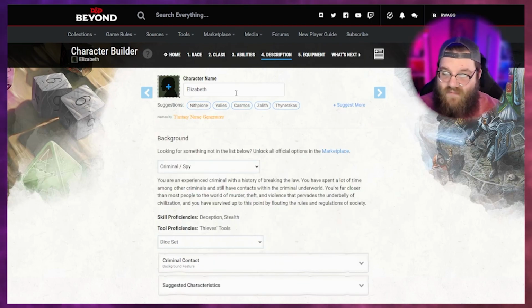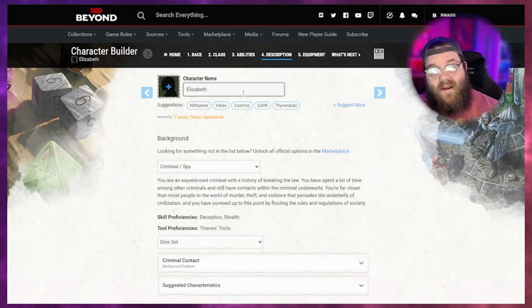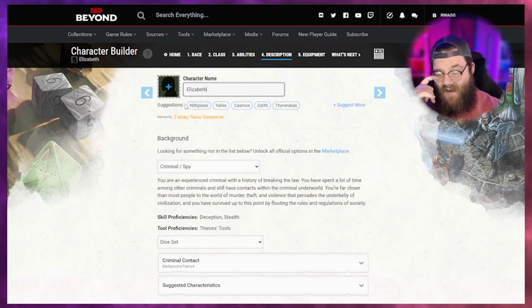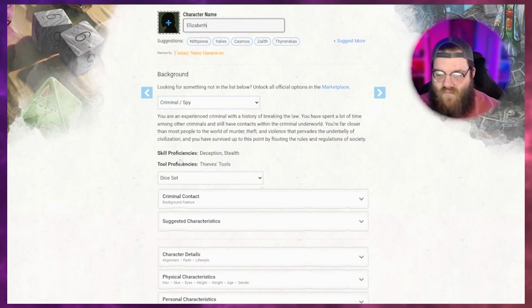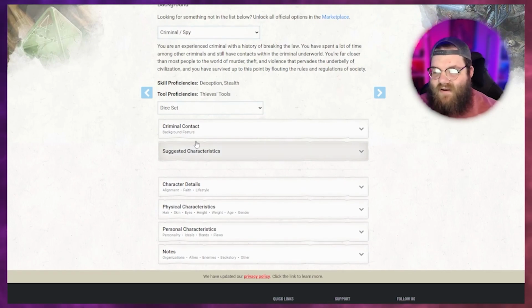So then we go to description, right? We've been here before. Okay, so with Elizabeth, right? She doesn't have a last name. I might change her name later on. I don't know if Elizabeth really fits an eco-terrorist, but we'll stick with it for now. All right, so criminal, spy, thieves' tools, dice set.